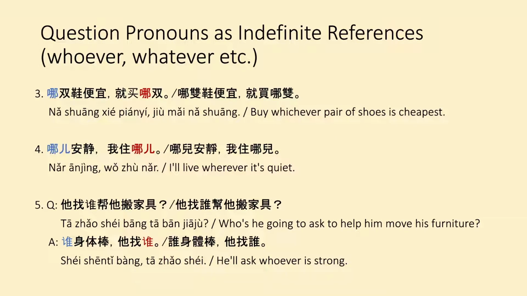Some more examples for the question pronouns as indefinite references grammar is 哪双鞋便宜就买哪双. Buy whichever pair of shoes is cheapest. Example 4, 哪儿安静我去哪儿. I'll live wherever it's quiet. And for example 5, if someone asked you 他找谁帮他搬家具, who's he going to ask to help him move his furniture? You could answer and say 谁身体棒他找谁. He'll ask whoever is strong.